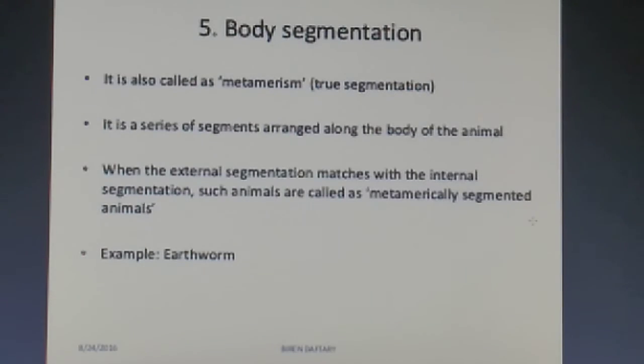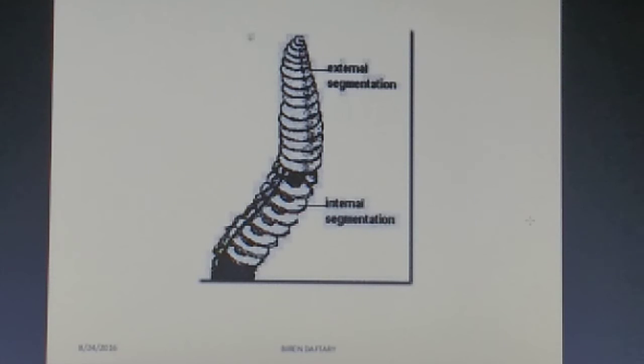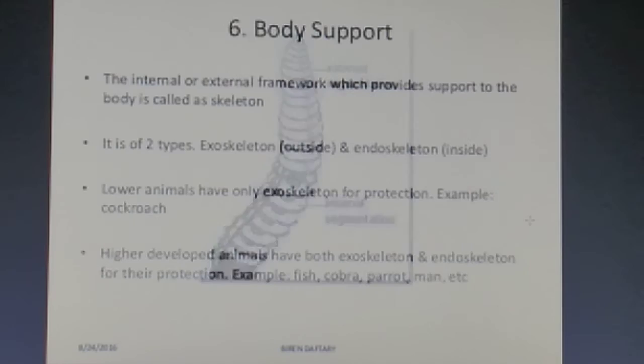Now students, talking about body segmentation, it is also called metamerism, which is true segmentation, and it is the series of segments arranged along the body of the animals. Now students, you must have heard that the earthworm is a metamerically segmented animal. Why? Because when the external segments match with the internal segmentation, such animals are called metamerically segmented animals. You can see here the internal segments resemble the external segmentation, and that is why it is known as metameric segmentation.